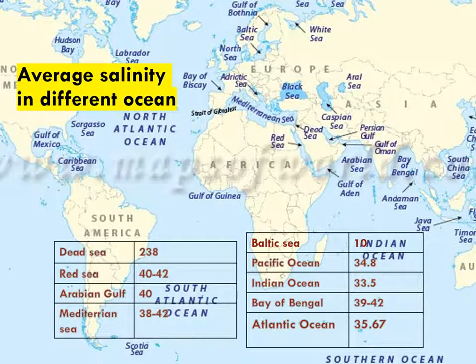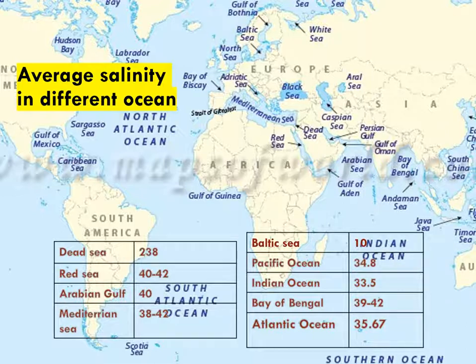Now this is a very important portion where we should understand the average distribution of salinity in different oceans and marginal seas. We know that oceans are interconnected with each other, but seawater salinity is different everywhere around the world.